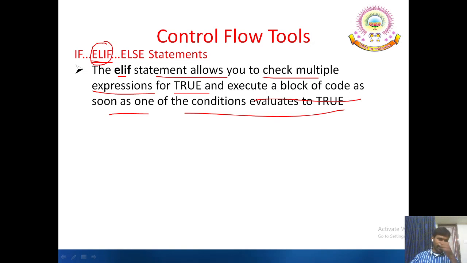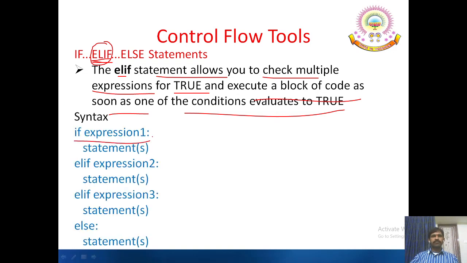In C language we have else space if statement. So that statement is combined using elif, elif, elif, that means else if. See the syntax? If expression 1 is true, the statement is executed and is terminated, and if this condition is false, then control moves to elif, and if this condition is true, this block is executed. Otherwise, if this condition is also false, then it moves to the next elif statement and expression 3 is evaluated. If this is true, then the statement is executed.